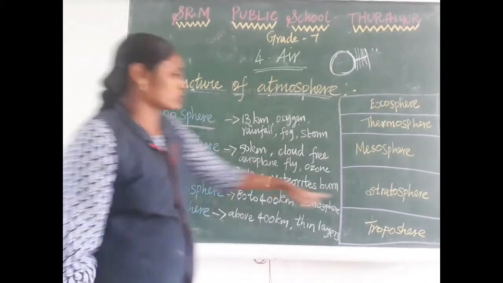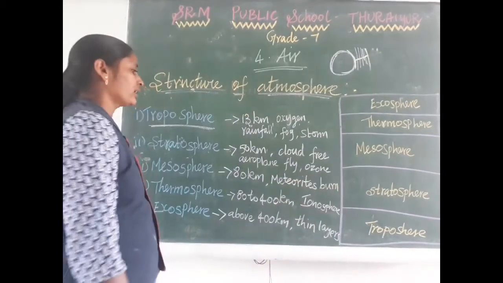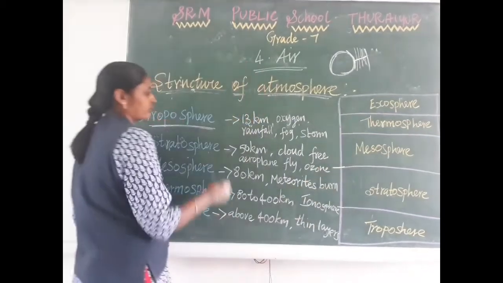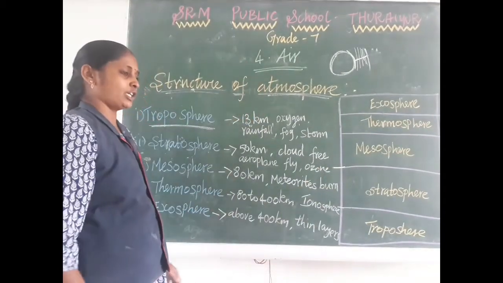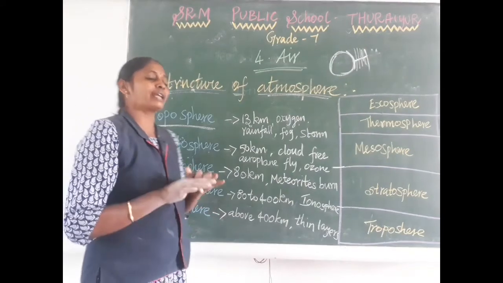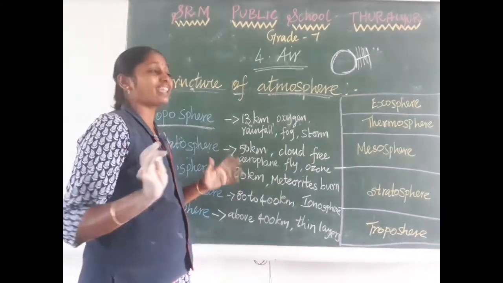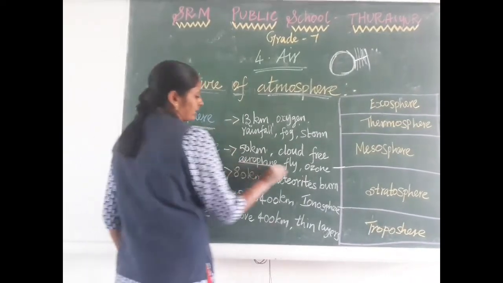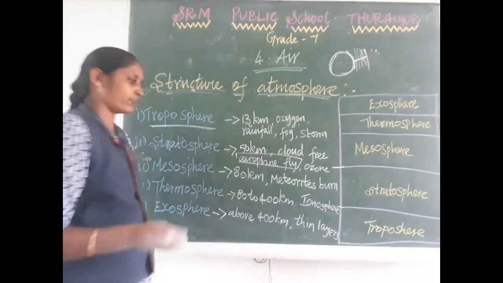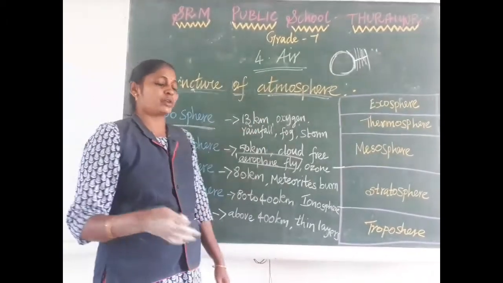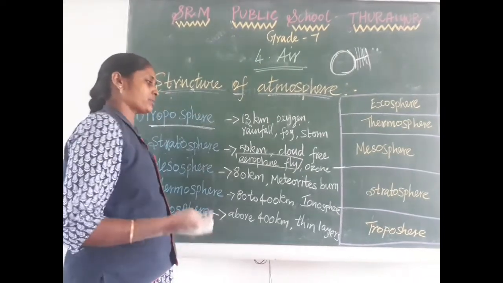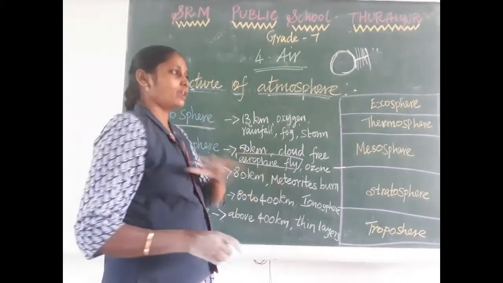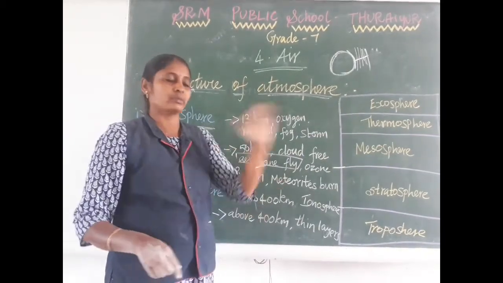Second is stratosphere. It extends from 13 kilometers to 50 kilometers. The stratosphere is a cloud-free area; we can't see clouds in this region. So this region is suitable for flying aeroplanes, because where we don't have clouds, it is suitable for flying.